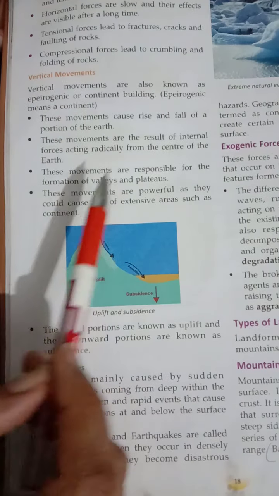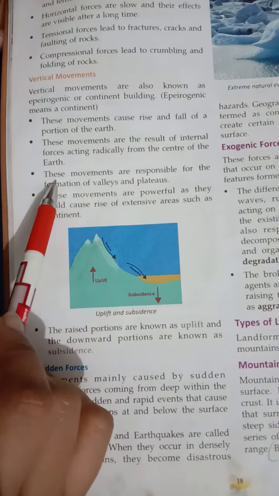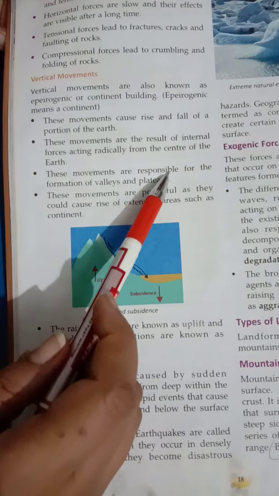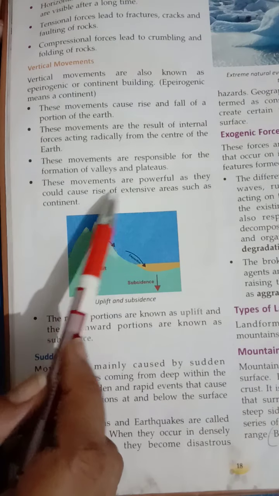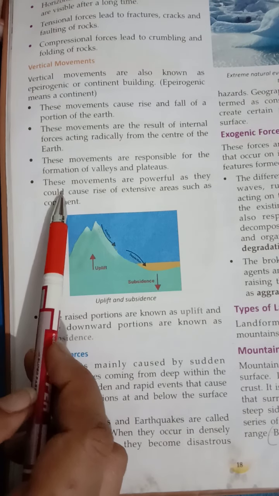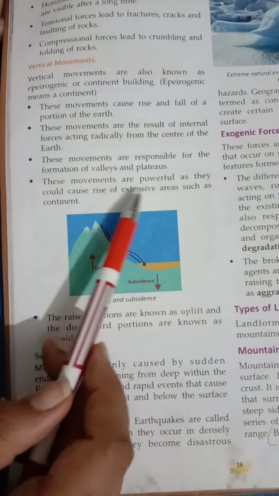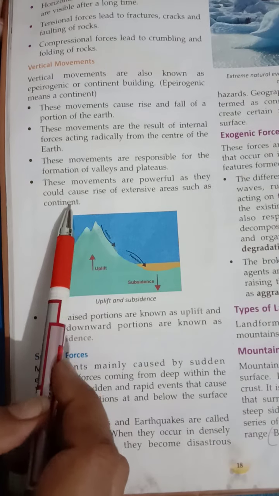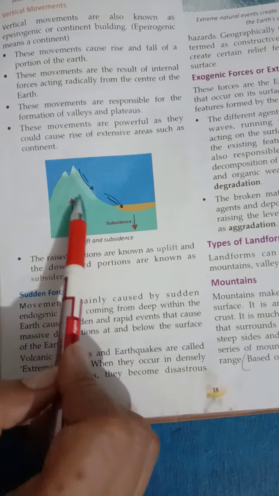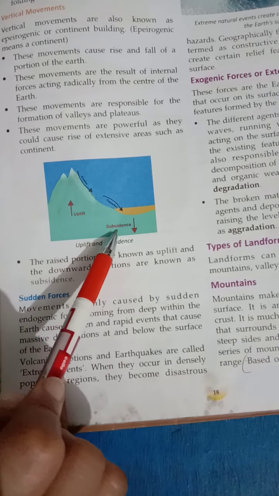These movements are responsible for the formation of valleys and plateaus. They are powerful because they could cause rise of extensive areas such as continents. The raised portion is called uplift and the downward portion is called subsidence.